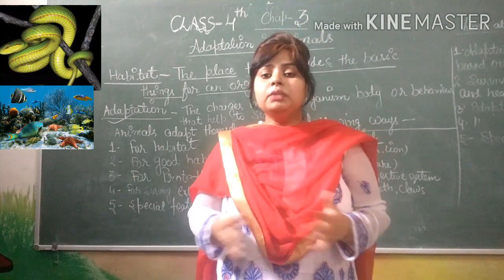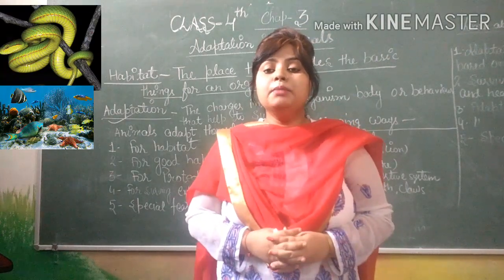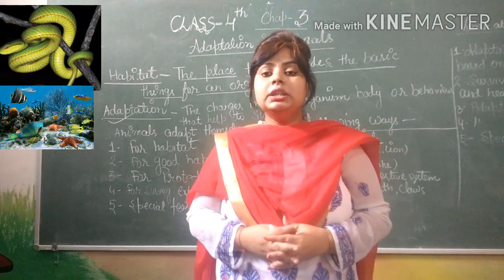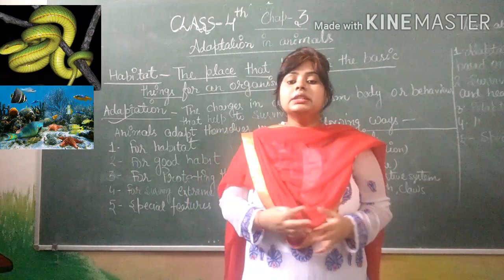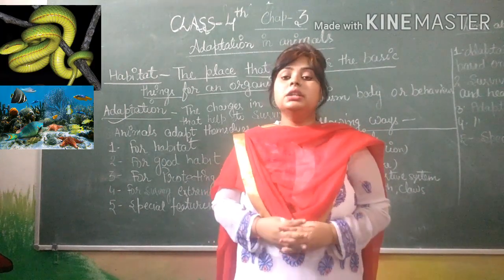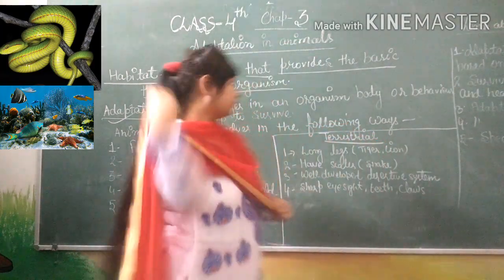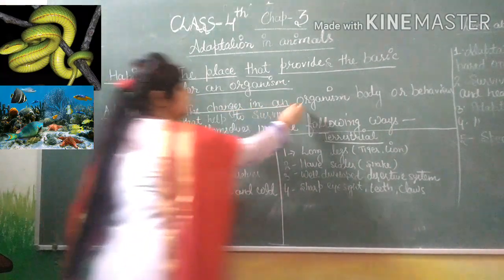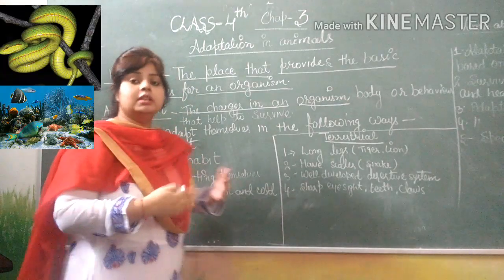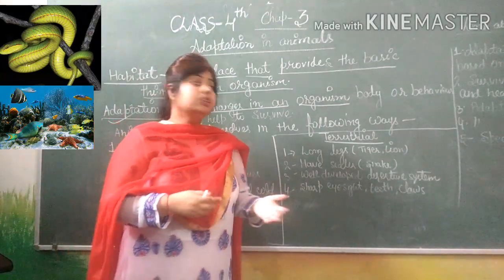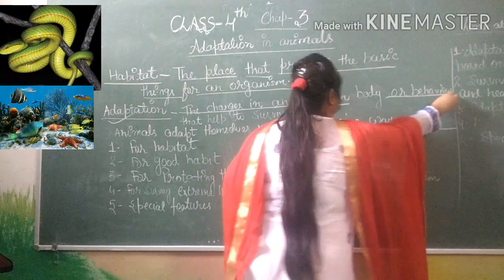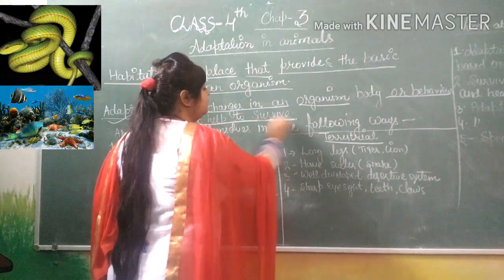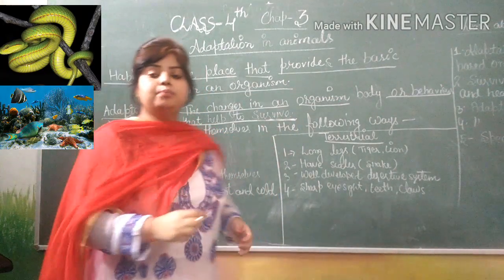So, according to the place, animals change their behavior and nature for the survival of life. That is adaptation.